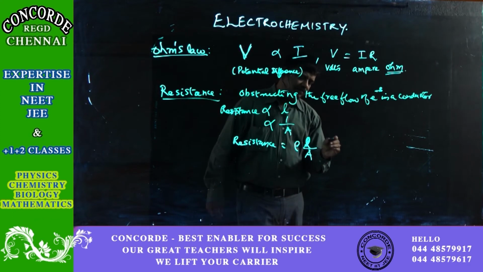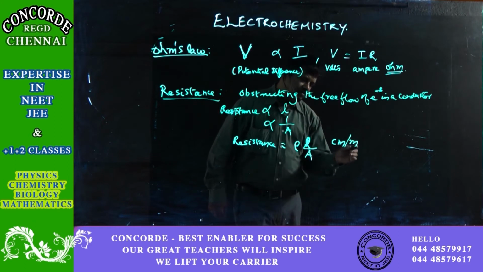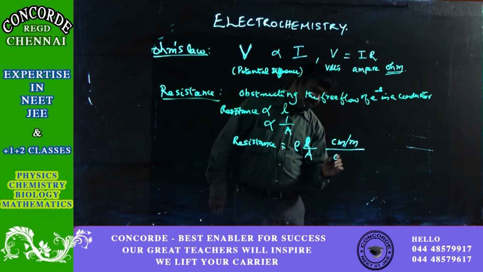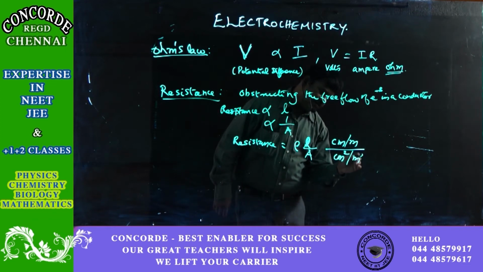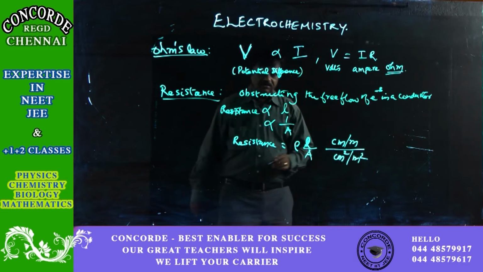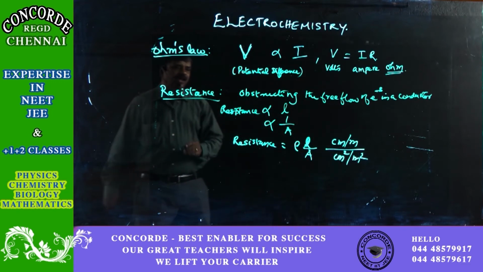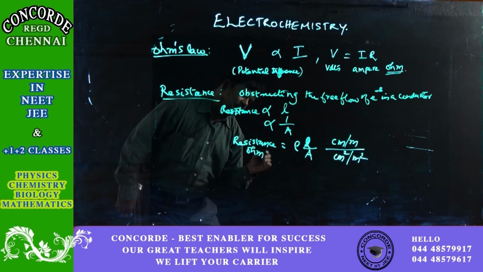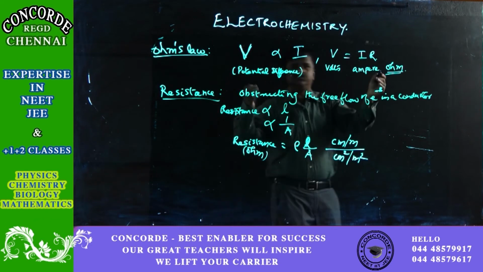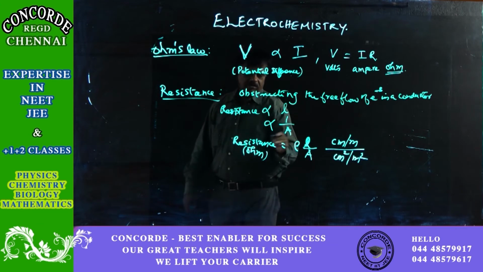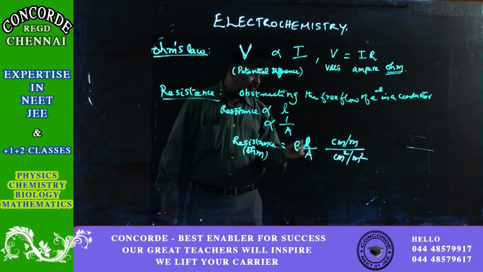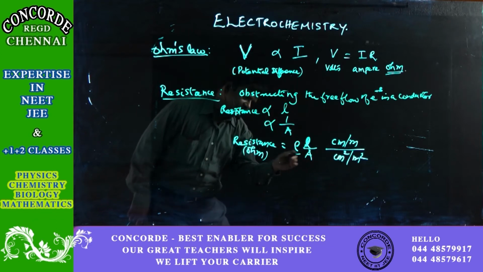we all know the unit of length is centimeters in the CGS unit, meters in the MKS unit, and area of cross section is square centimeter or meter square. And resistance is measured in ohm, which we have already seen. Resistance is measured in ohm as per Ohm's law. So now resistance, ohm, is equal to rho L by A. So what is this rho?